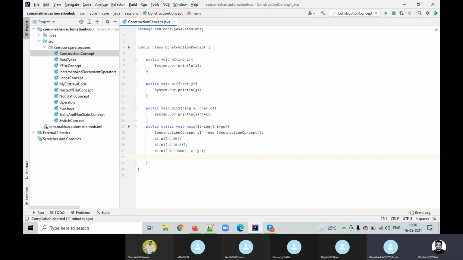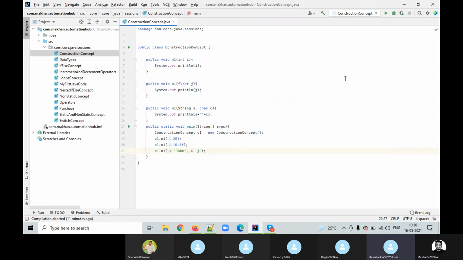Yes. Now, guys, we have already seen constructor overloading. This is called method overloading. Can anybody explain the logic, not with this example, but how is it working? And just run.